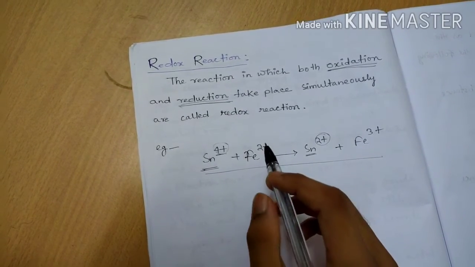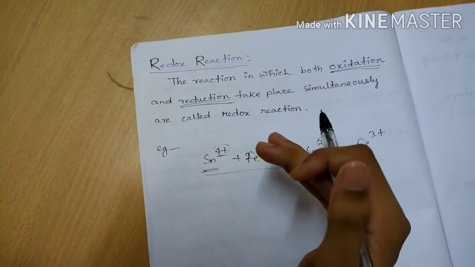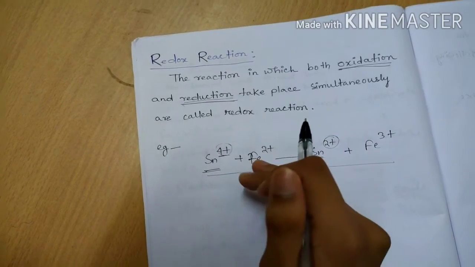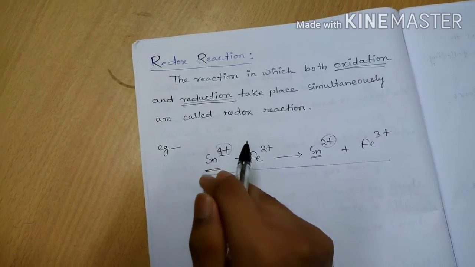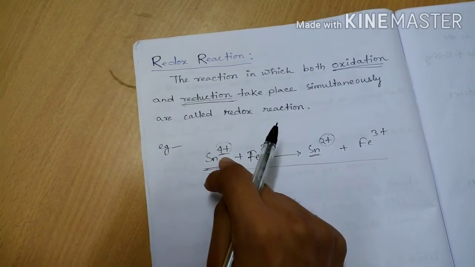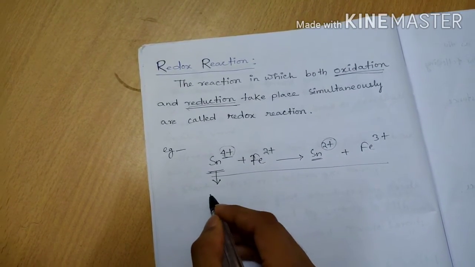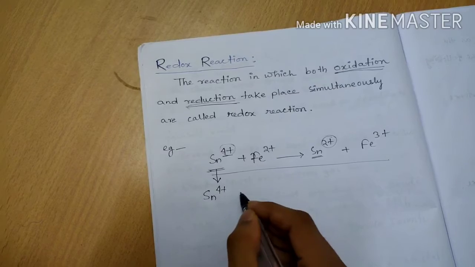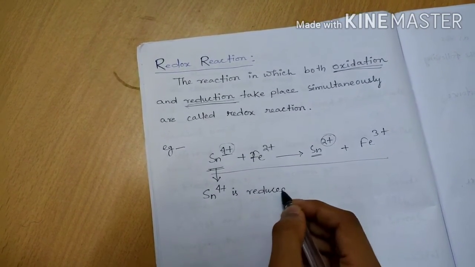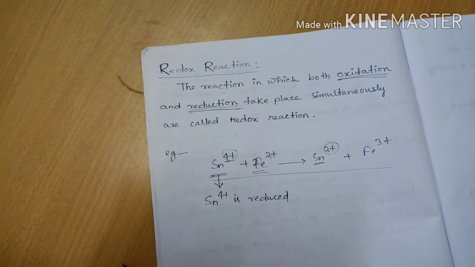So we have known that when the oxidation number decreases, the substance will be reduced. So in this case, since the oxidation number of Sn decreases from +4 to +2, Sn4+ is reduced. Now you see the iron, Fe.